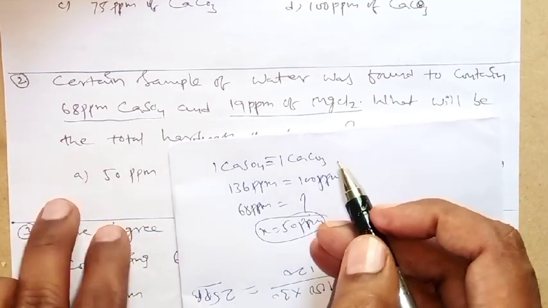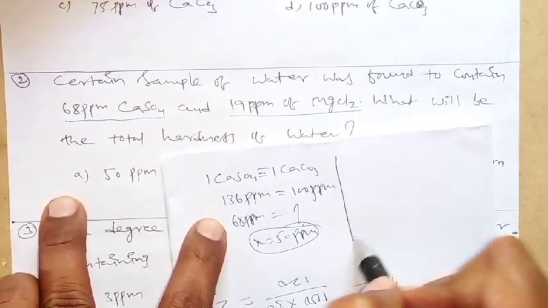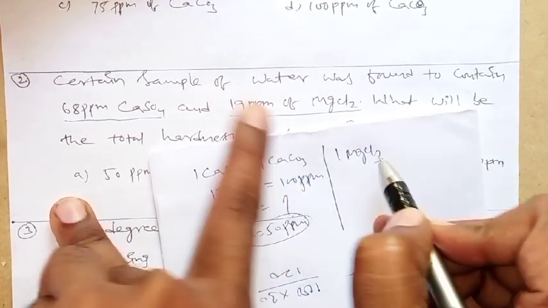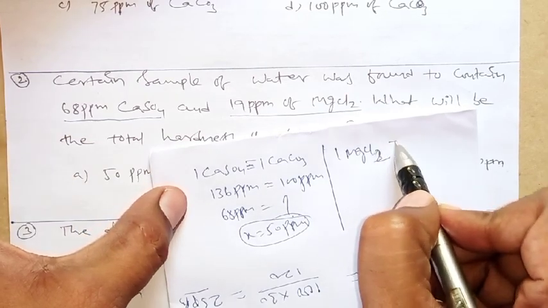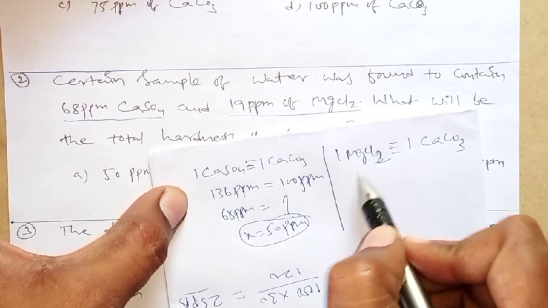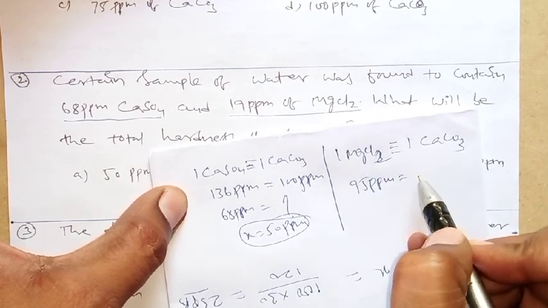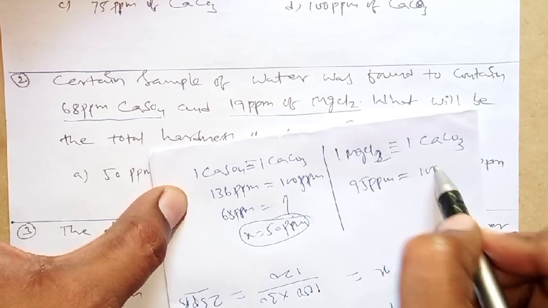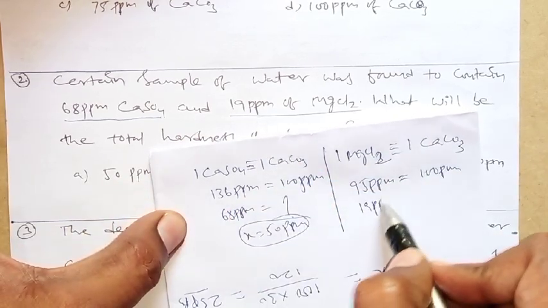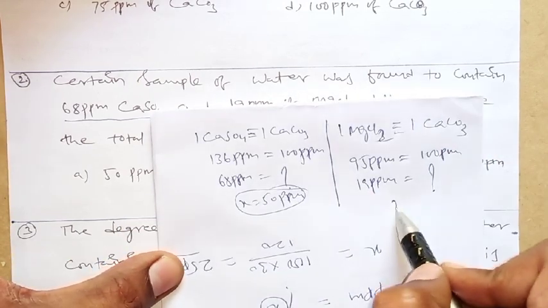Is it completed? Not completed, because there is one more content, magnesium chloride. Again, 1 part of magnesium chloride MgCl2 is equivalent to 1 part of CaCO3. That means magnesium chloride molecular weight is 95. So 95 ppm of magnesium chloride is equivalent to 100 ppm of CaCO3. Here 19 ppm is given. So 19 ppm is how much? If you do the cross multiplication, you will get X equal to 20.